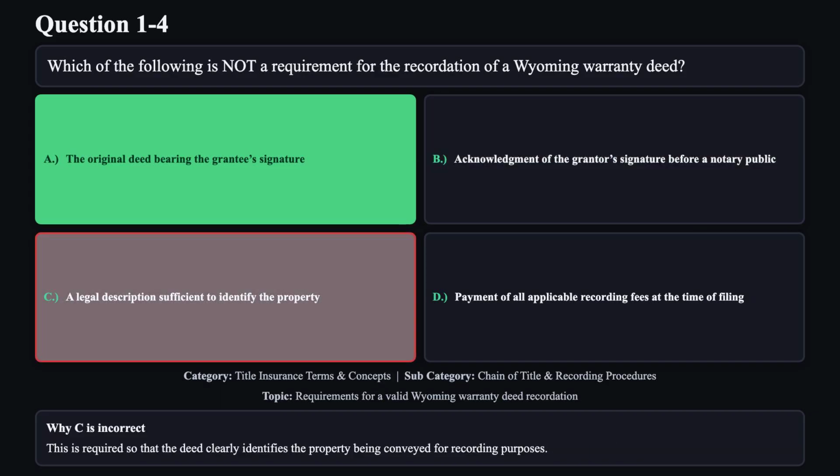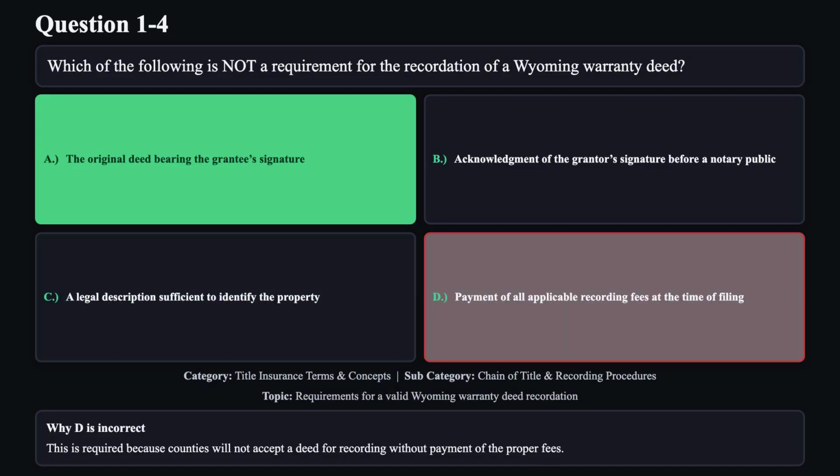Reason C is not correct. This is required so that the deed clearly identifies the property being conveyed for recording purposes. Reason D is not correct. This is required because counties will not accept a deed for recording without payment of the proper fees.